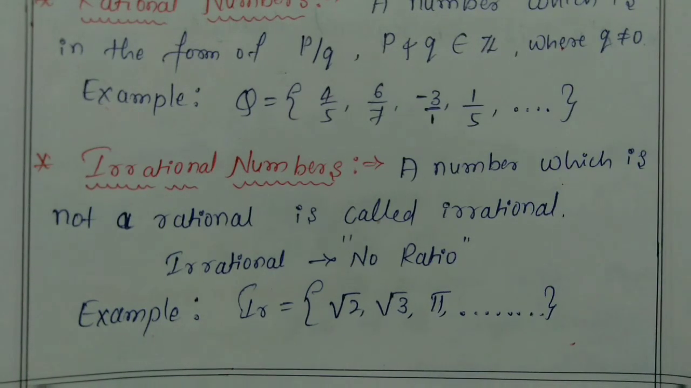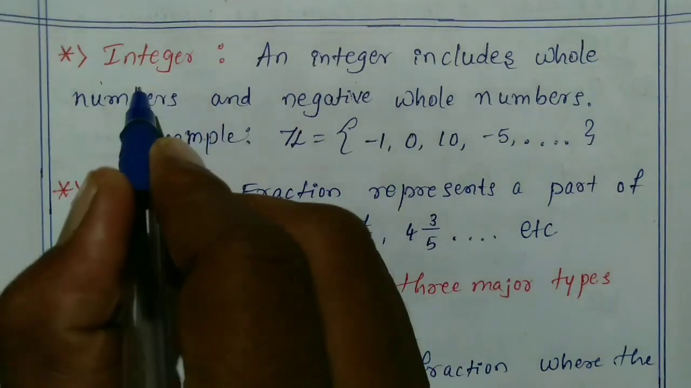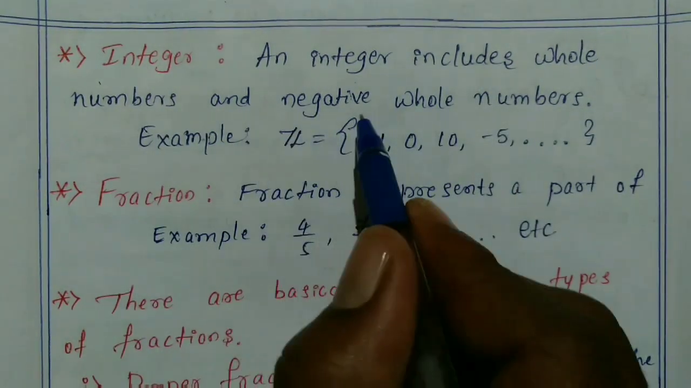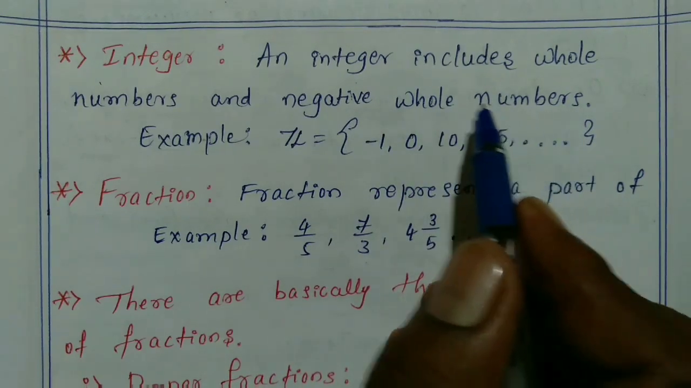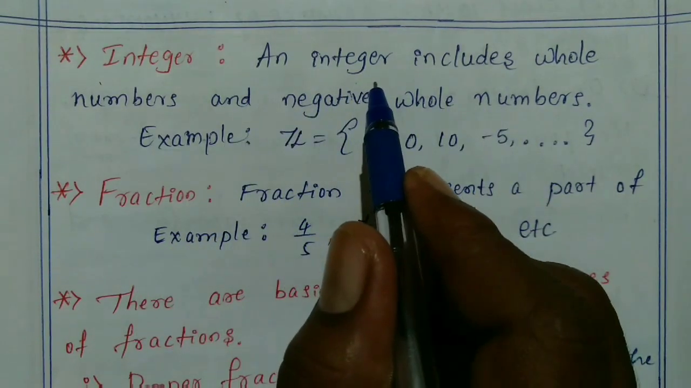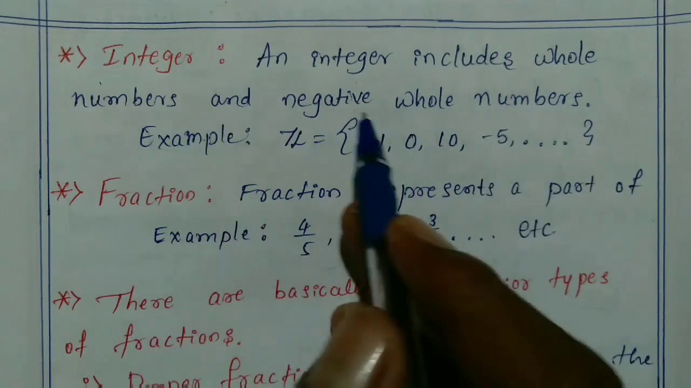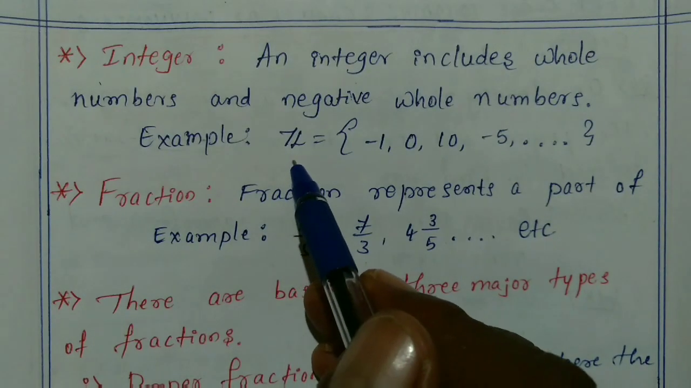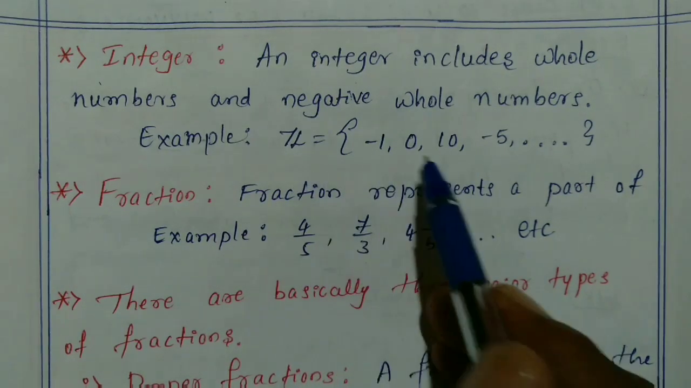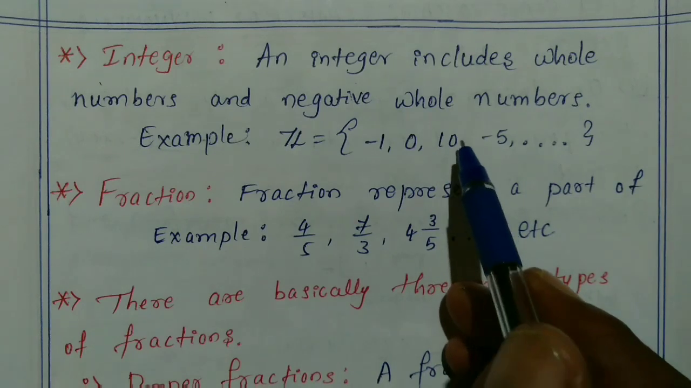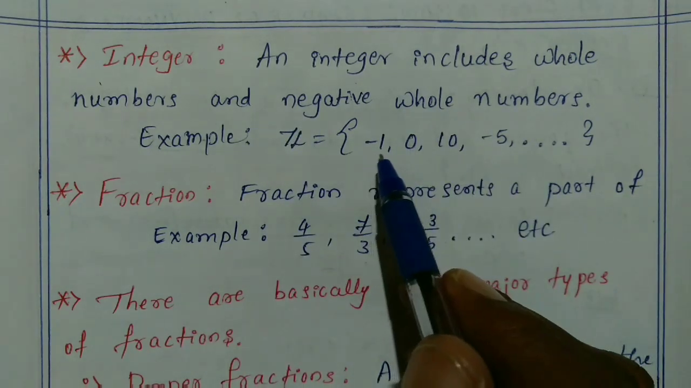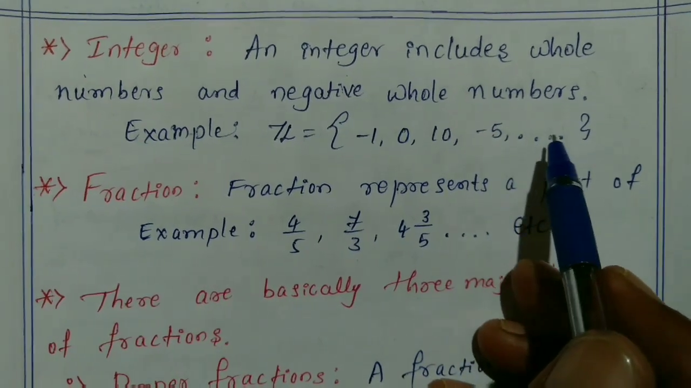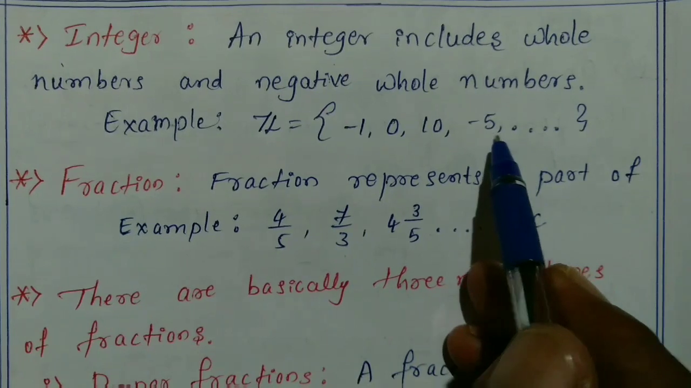Okay, so next I will go to integers. An integer includes whole numbers and negative whole numbers. So integer means a number which includes whole numbers and negative whole numbers. Integers are represented by capital Z. Here whole numbers means 0, 1, 2, 3, 4, 5, and negative whole numbers means minus 1, minus 2, minus 3, and so on. These all are examples for integers.